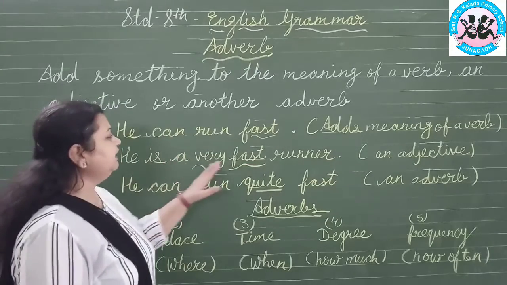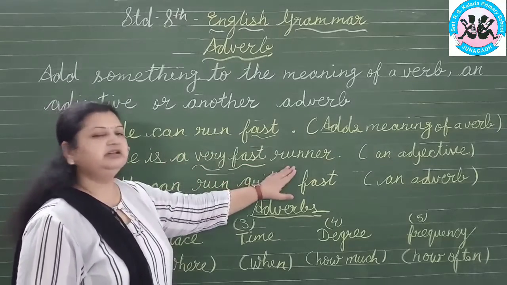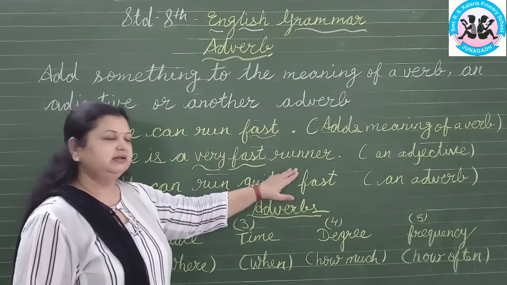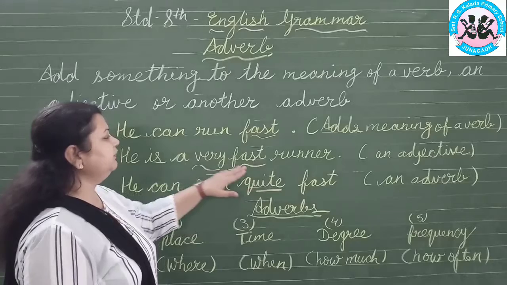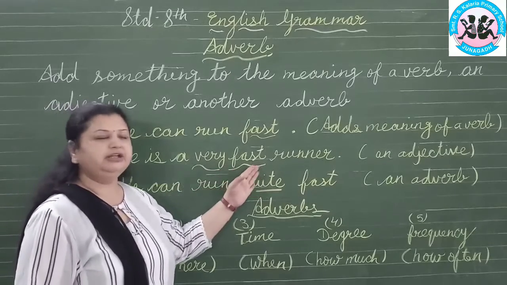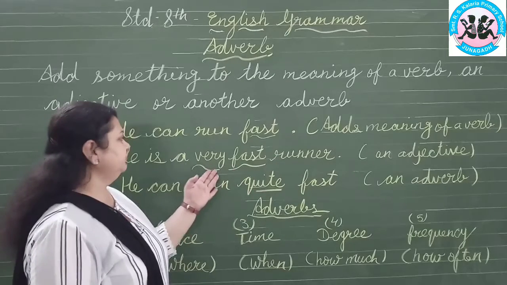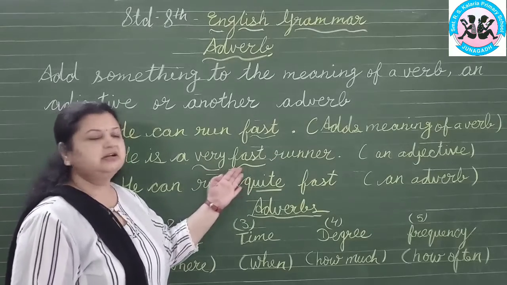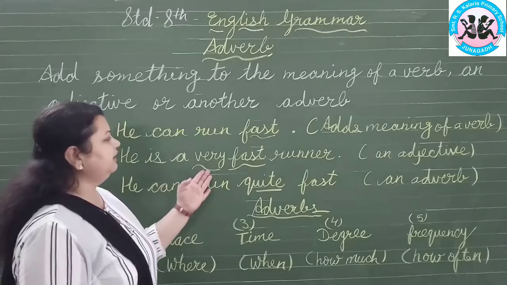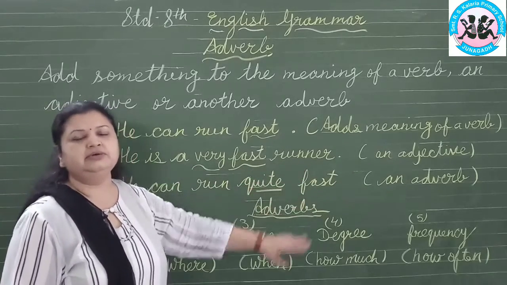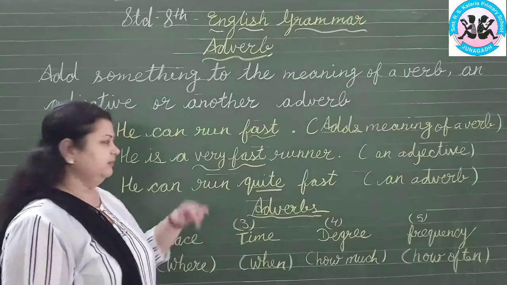He is a very fast runner. Here the adjective is runner. He is a runner, so the adjective is runner. So here very fast is adding meaning to the runner. How is he running, or how is he running fast? So that time very fast is adding meaning to the adjective runner. So that's why it is an adverb.